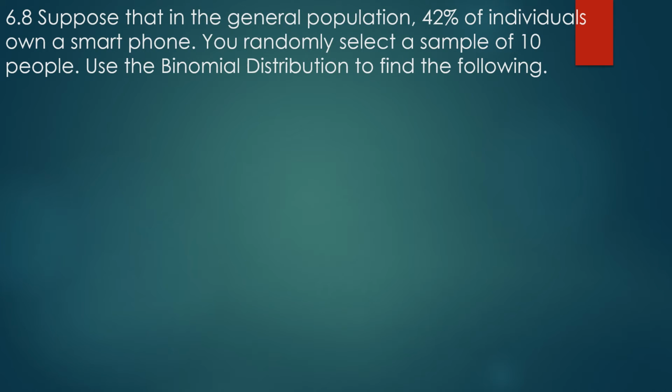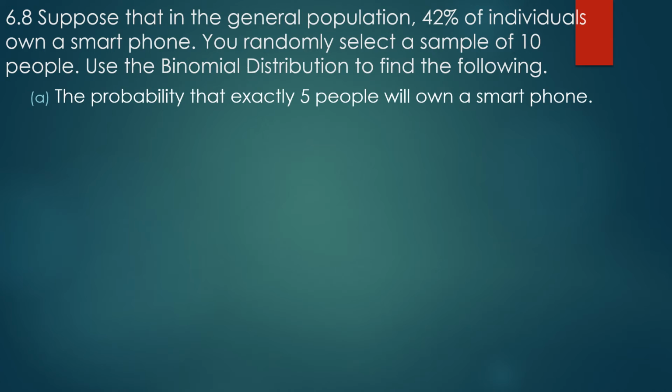Alrighty. Now, this is old data. This is from 2003. I'm sorry that that's what we have, but I'm assuming at some point one or two of you realize you have a grandparent that still doesn't own a smartphone. But suppose in the general population, 42% of individuals own a smartphone. Don't get mad. We all know it's higher, okay? You randomly select a sample of 10 people. We're going to use the binomial to find some probabilities.